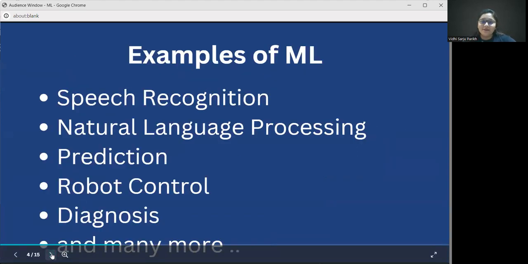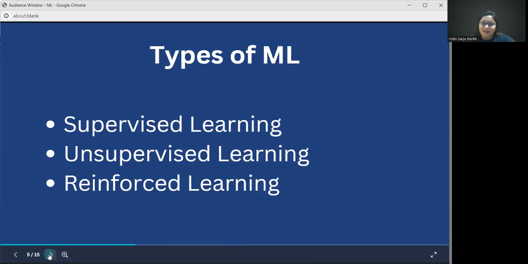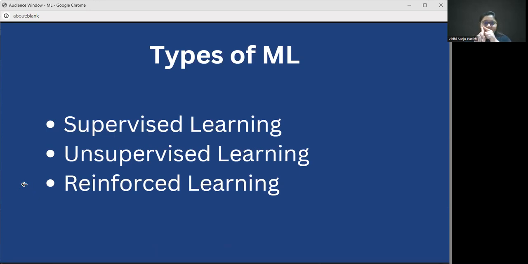Now, what are the examples of machine learning? So we have speech recognition, natural language processing, prediction, robot control, diagnosis. Diagnosis, as in, let's just take an example, if a tumor is malignant or benign, and many more examples like that. These are all the places where we use machine learning. Now, there are three types of machine learning: supervised learning, unsupervised learning, and reinforcement learning.